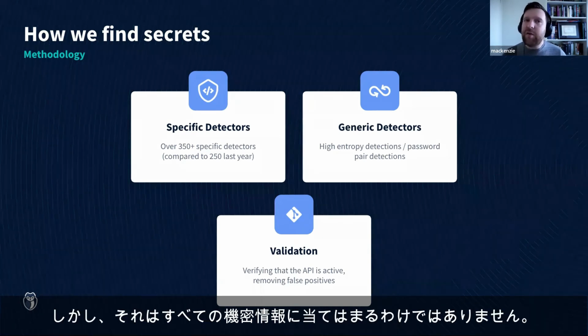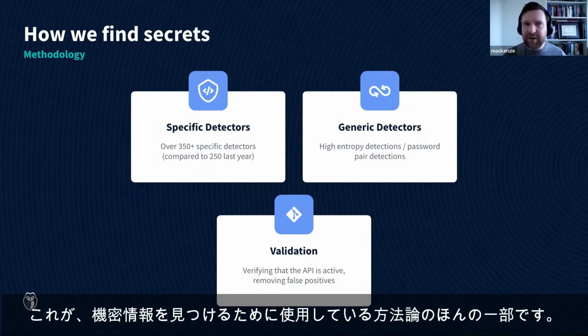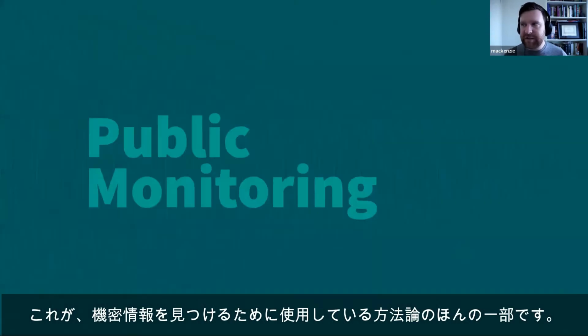But that's not the case for all secrets. For instance, we don't validate generic detectors because we don't know what system they're coming from. So that's a little bit of the methodology that we use to be able to find these secrets.